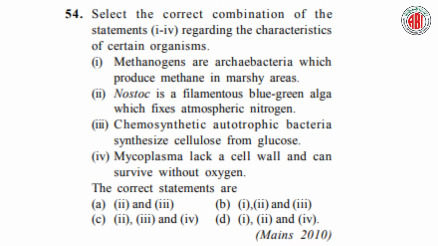Select the correct combination of the statements. Here are four statements given regarding the characteristics of certain organisms. Methanogens are archaebacteria which produce methane in marshy areas. Nostoc is a filamentous blue-green alga which fixes atmospheric nitrogen. Chemosynthetic autotrophic bacteria synthesize cellulose from glucose. Mycoplasma lacks a cell wall and can survive without oxygen. The correct statements are given.